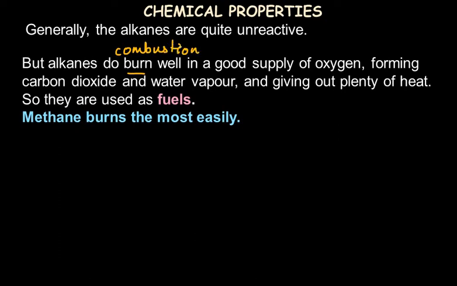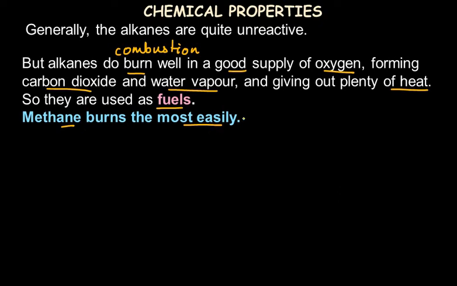Only a few reactions are possible for alkanes, and one of them is combustion, which occurs when we have a good supply of oxygen, forming carbon dioxide and water vapor and giving out plenty of heat energy. That is the reason alkanes can be used as fuels. Methane burns most easily because it's a gas and has only one carbon atom.